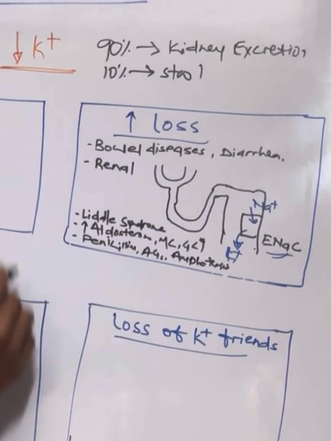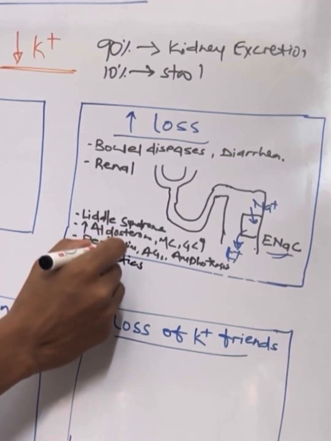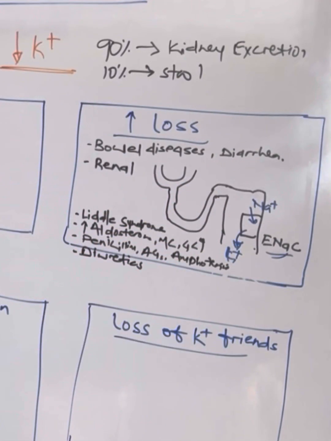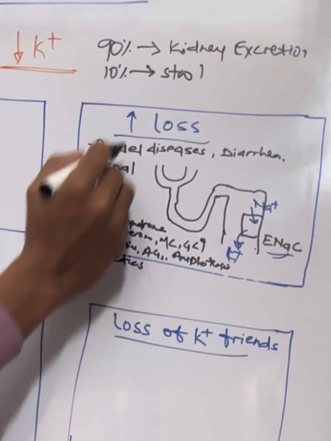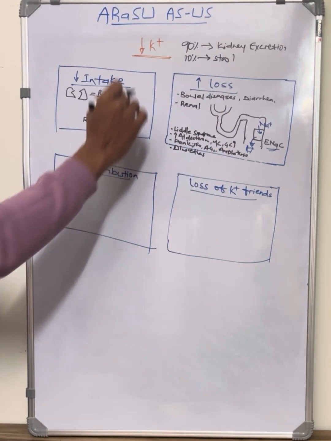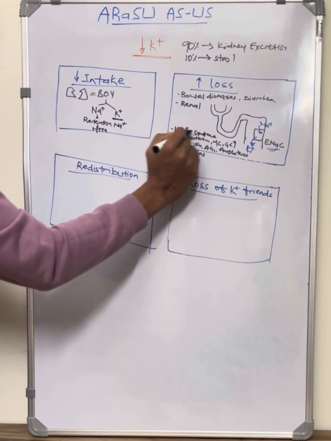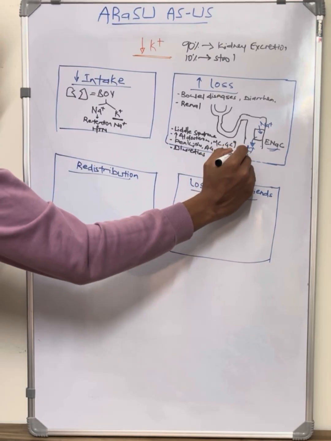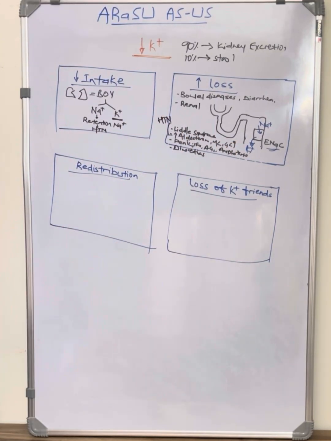And one more thing in renal losses is usage of diuretics. Obviously, they will lead to loss of multiple things like sodium, water, and potassium also. That is a different mechanism, but we have to remember it in excessive loss. So this is about the second segment, which is very important when we are evaluating hypokalemia. And as there will be excessive sodium reabsorption in these manifestations, they will have associated hypertension also.